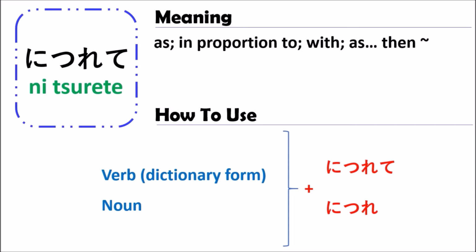So don't be confused when you see nitsurete or nitsure. They have the same meaning, but it depends on the sentence you are explaining, and the situation you want to explain so another person can understand. So you can use both nitsurete or nitsure. To understand more about how to use the grammar of nitsurete, next we are going to see some examples together.